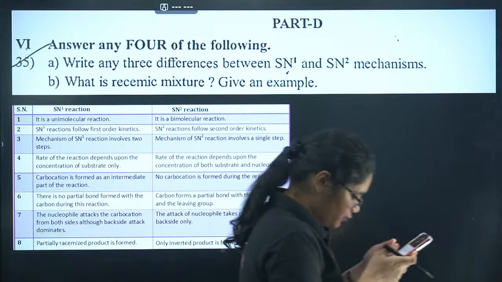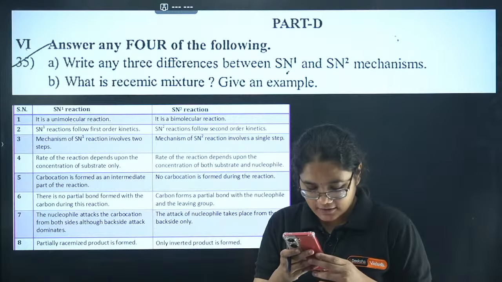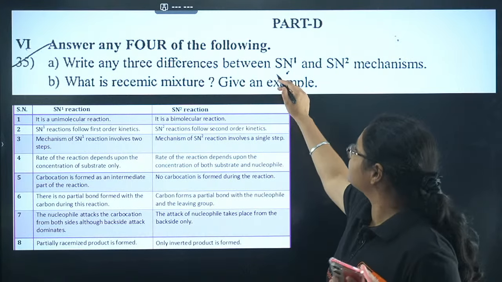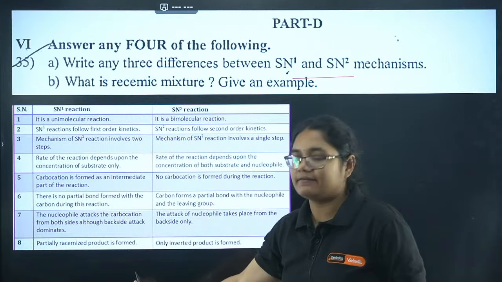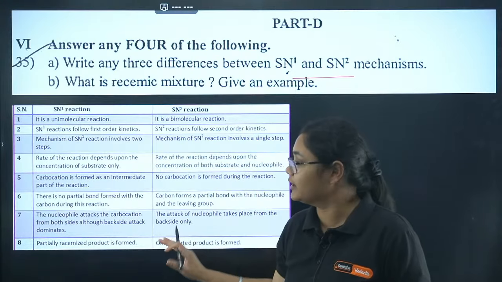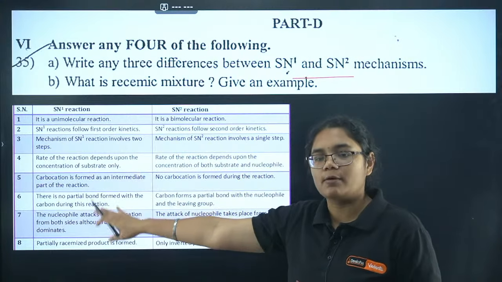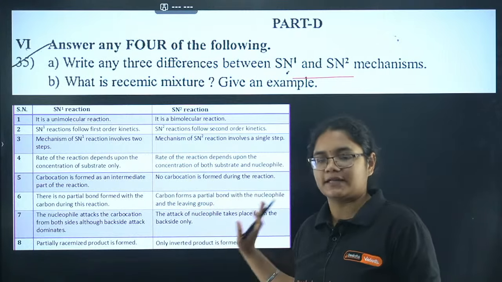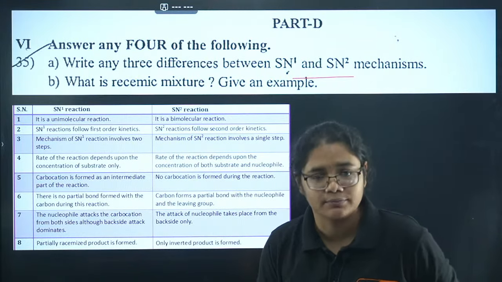Let us move. Where are the children? Ashia, Anita, Ankita, Sajina, are you people there? Okay, write 3 differences between SN1 and SN2. I know everybody can write down this one. I have given you 7-8 points. You can write down any 3 from here. Like first order kinetics, second order kinetics. It forms carbocation, does not form carbocation. 2-step reaction, 1-step reaction.